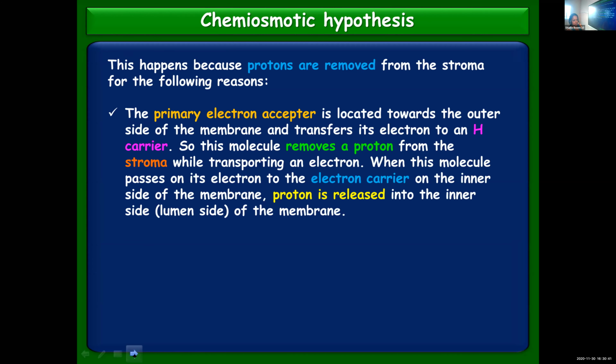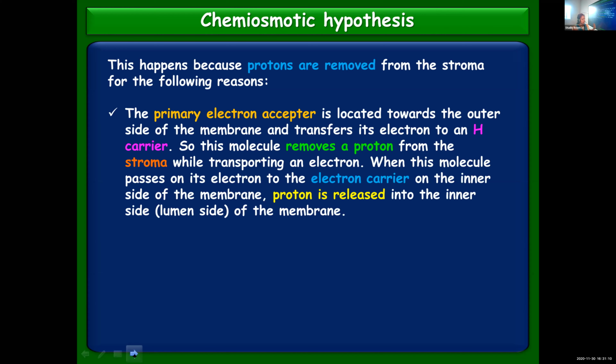The same point we discussed: as electrons are getting transported, utilizing that energy, a proton also, correspondingly, from the stroma will be transferred to the lumen of the thylakoid. When this molecule passes on its electron to the electron carrier on the inner side, the proton will be released into the lumen.